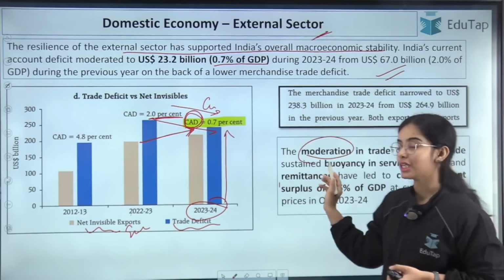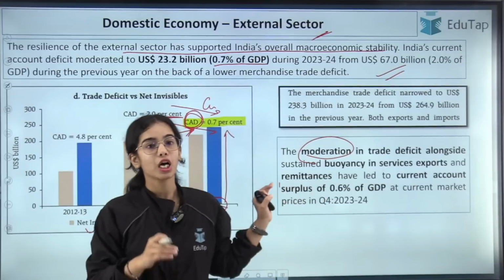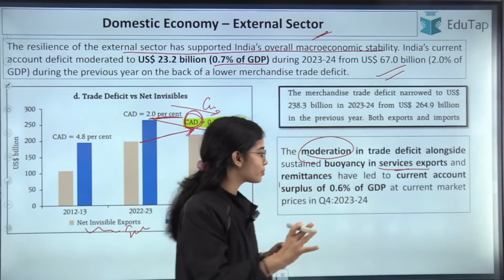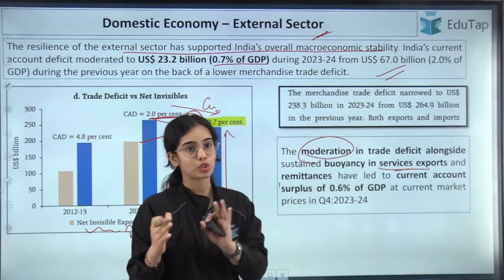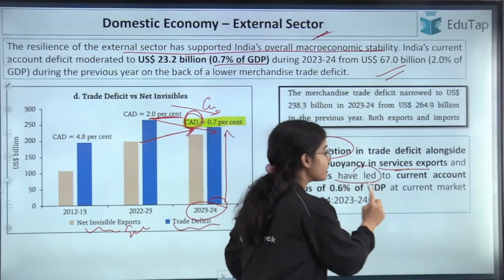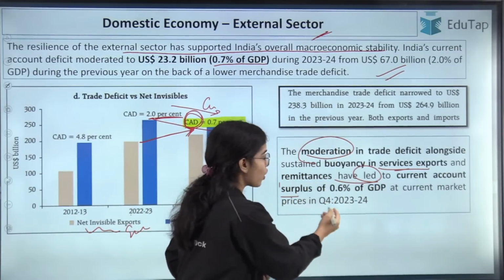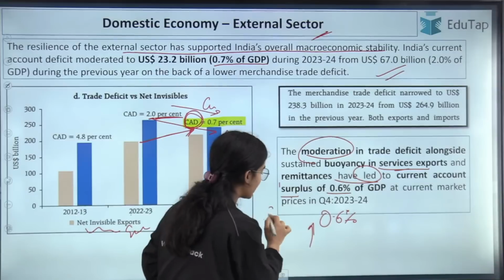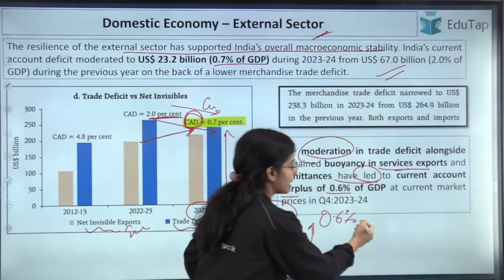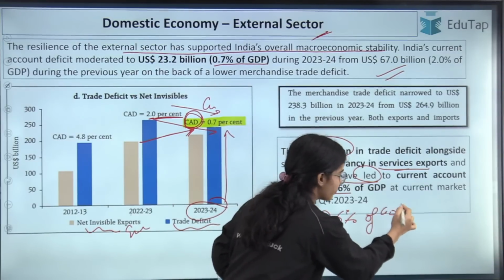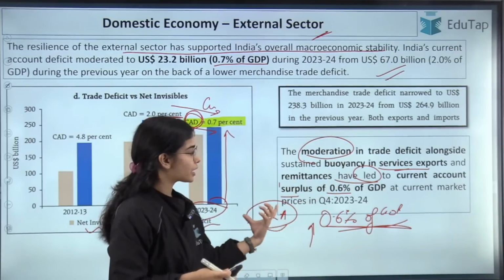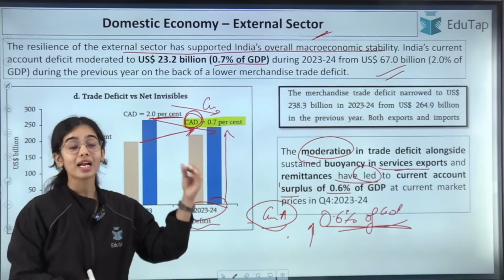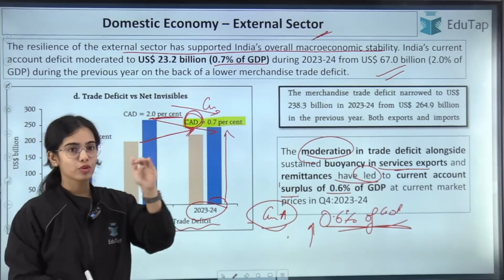Now the moderation in the trade deficit has happened alongside sustained buoyancy in the services exports, that is having a surplus, as well as remittances are also good in our country. This has led to the current account surplus of 0.6% of the GDP in the fourth quarter of 2023-24. So you can see that even the trade deficit was decreasing.